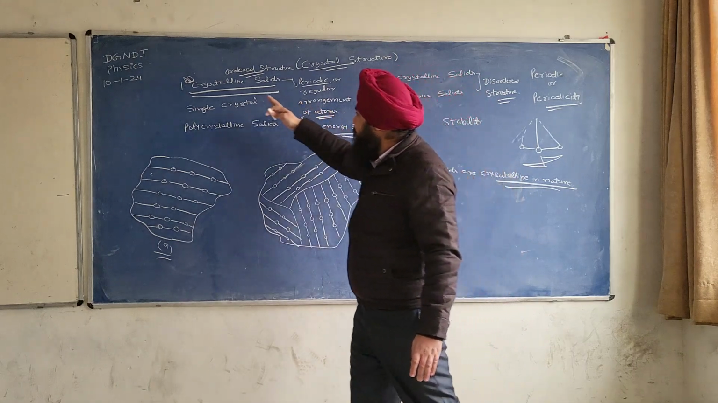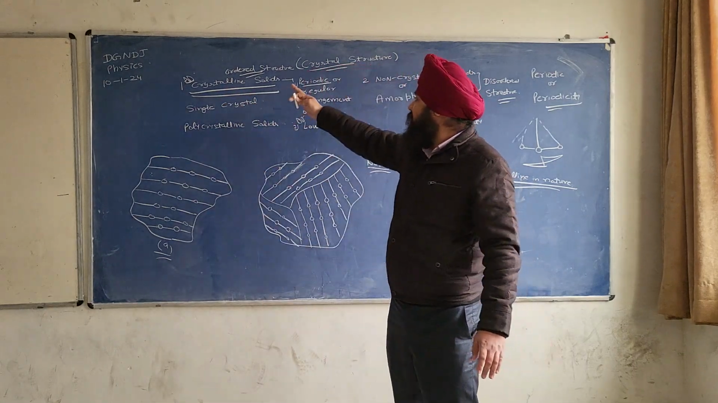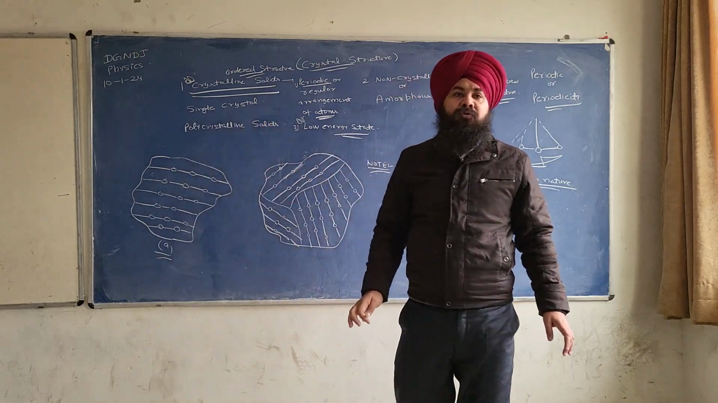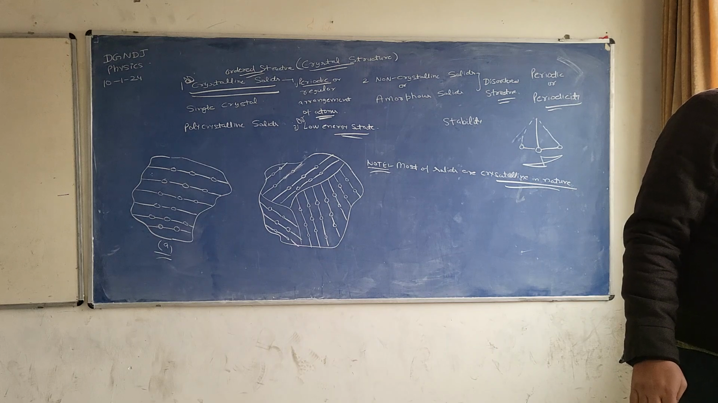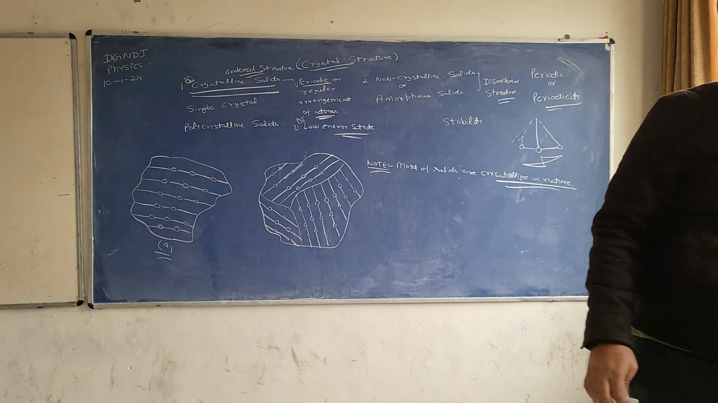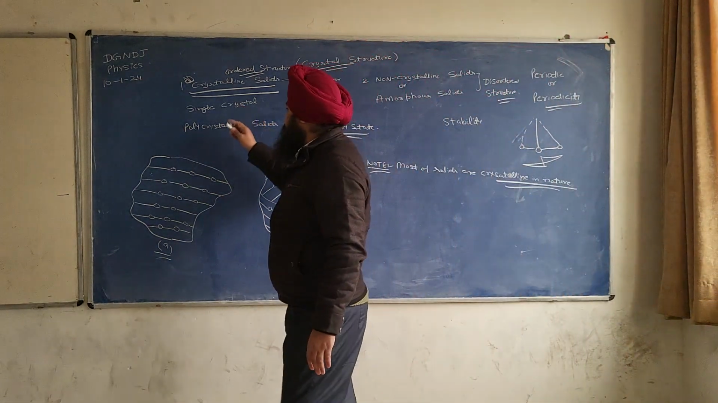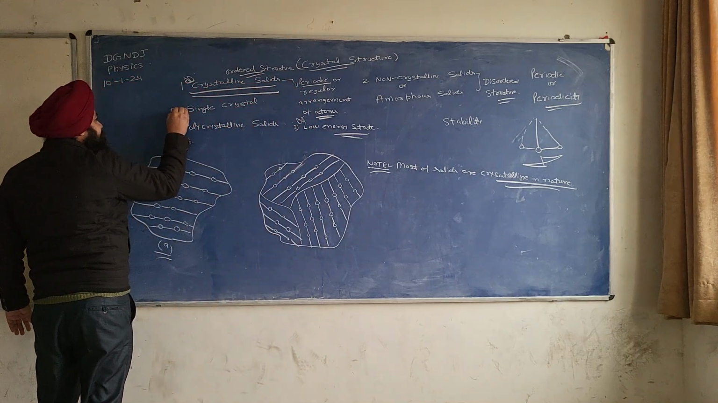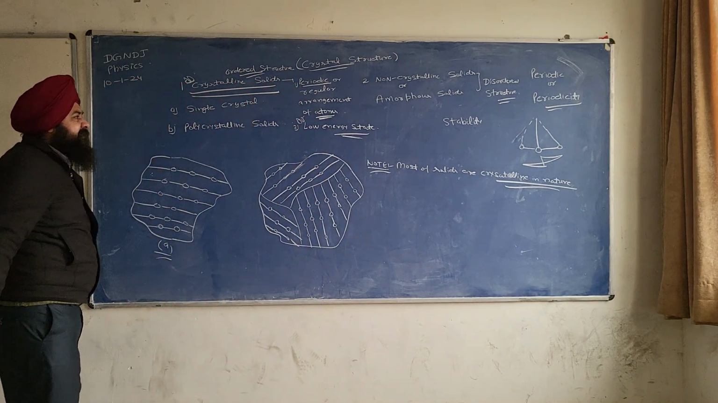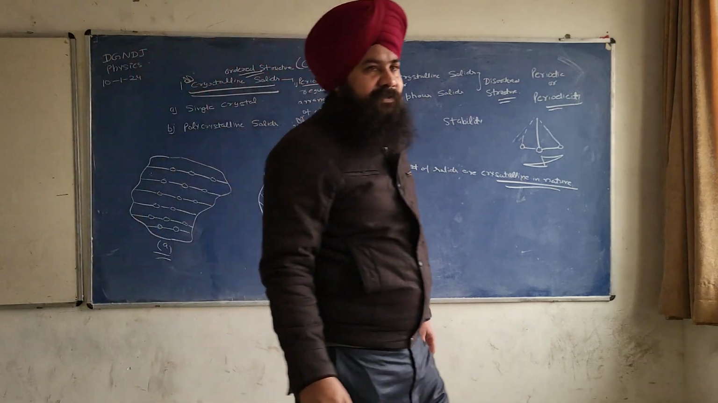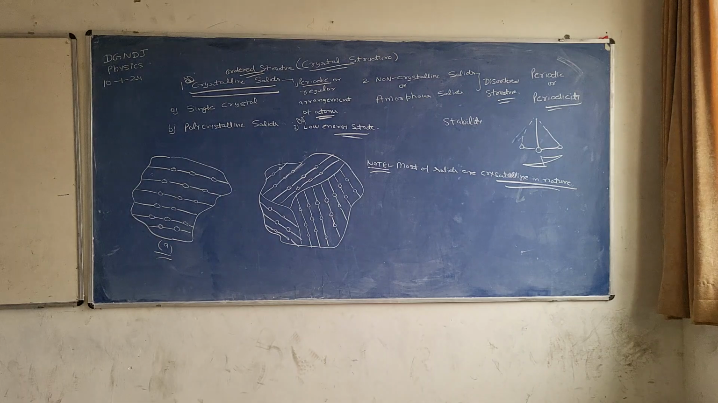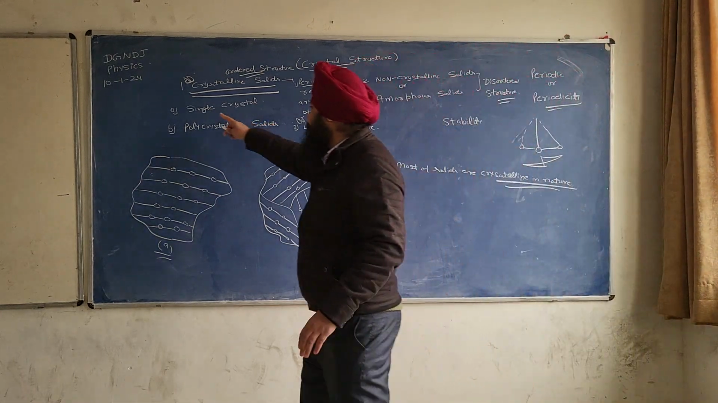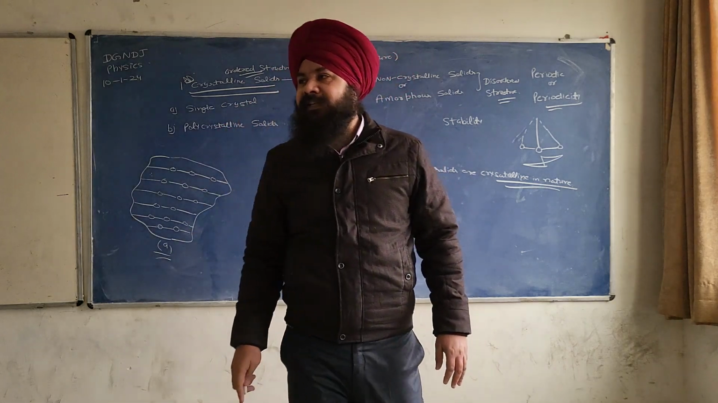Now the next point: these crystalline solids are further divided into two types. One is called a single crystal, another is called polycrystalline solids. Please write. Give a heading: single crystal.